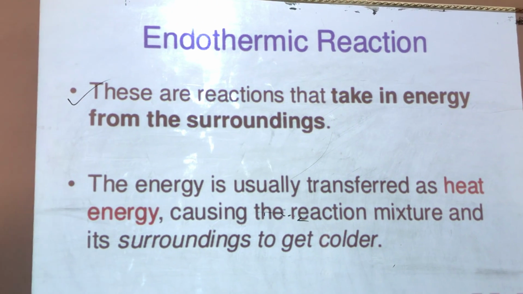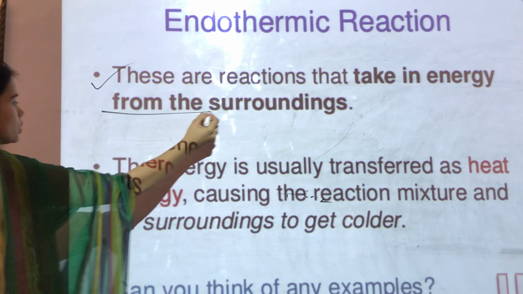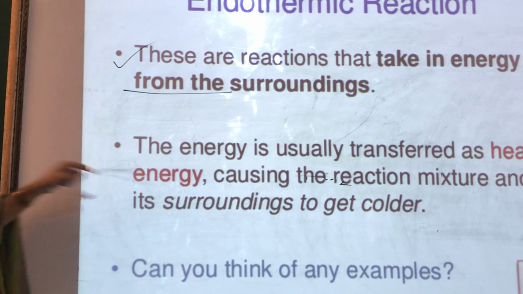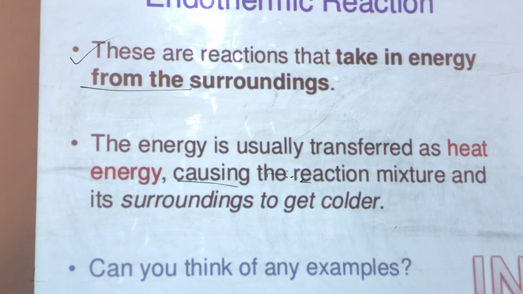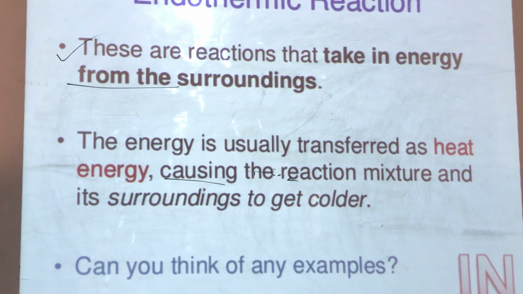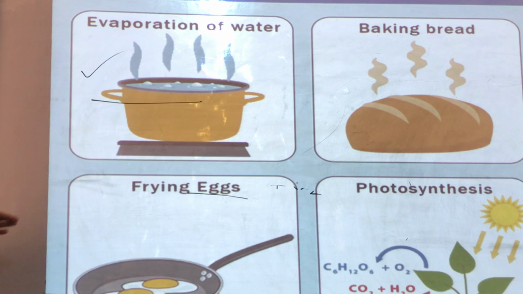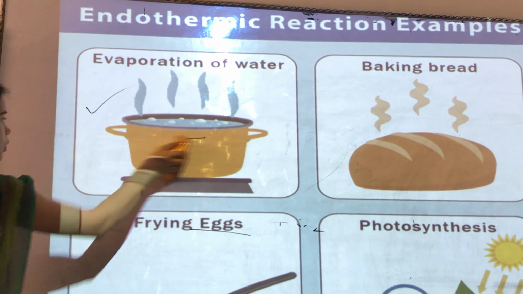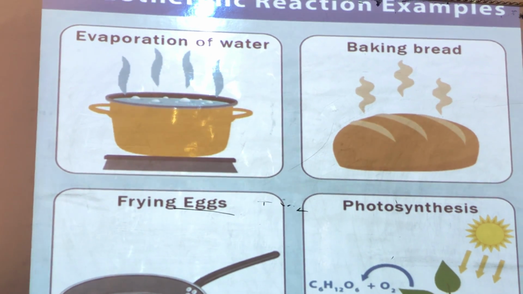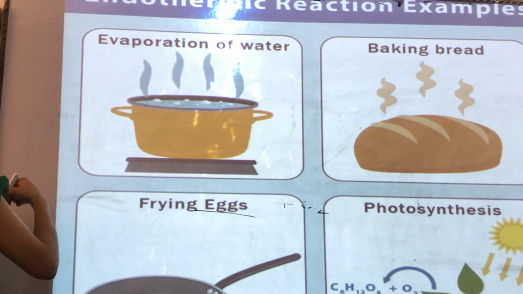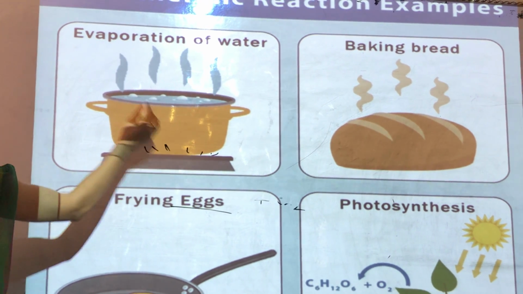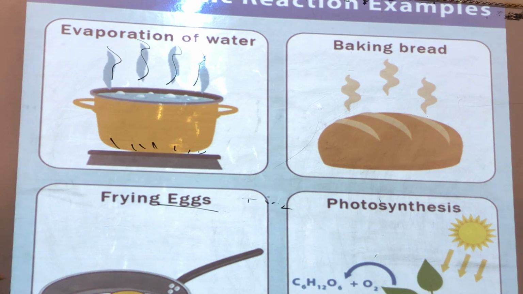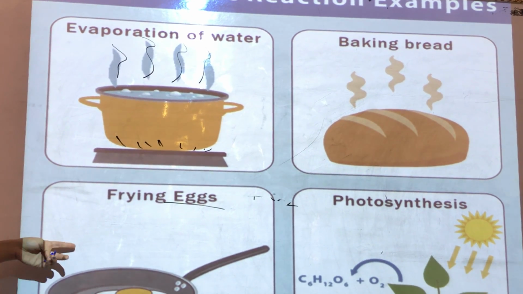Let us see the definition of endothermic reaction. These are reactions that take in energy from the surroundings. The energy is usually transferred as heat energy, causing the reaction mixture and its surroundings to get cooler. Here are various endothermic reaction examples. For example, evaporation of water. Evaporation of water is also a chemical change, in which water takes the heat from the burner to take the form of gas, steam. That is also an endothermic reaction.